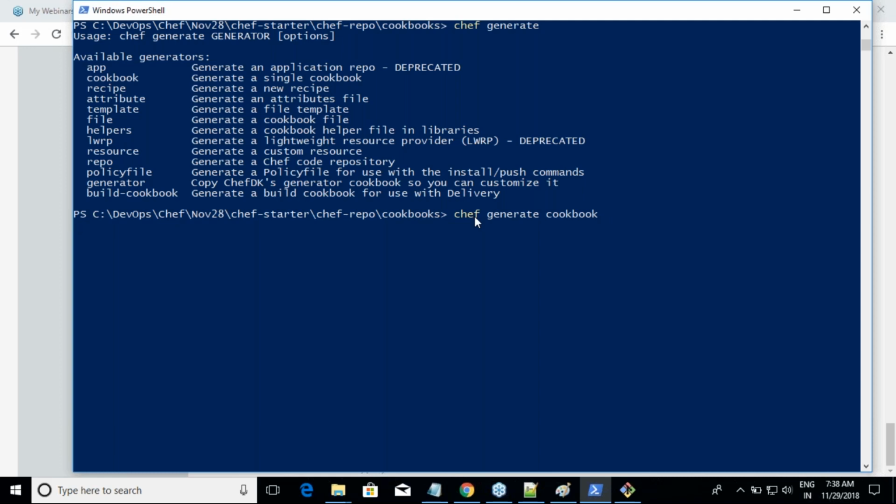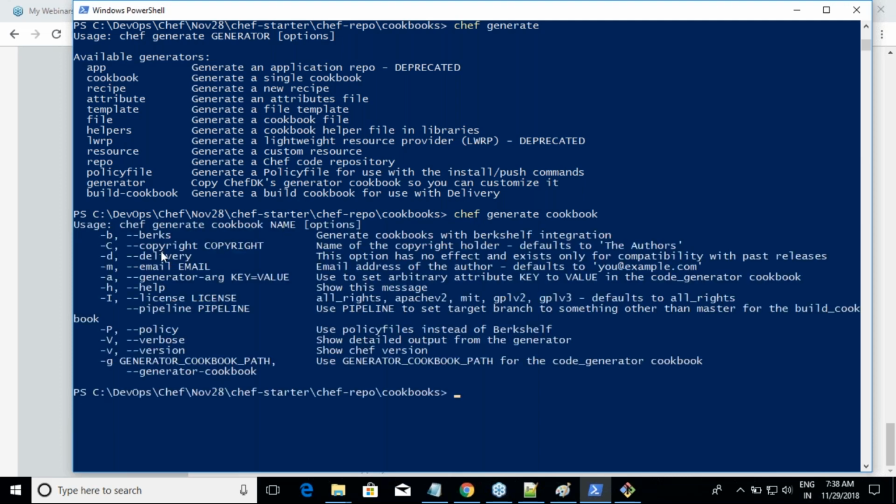Just give enter and it will tell you the options. So what is it trying to tell? Chef generate cookbook, give me the name of the cookbook, and you have all of your options over here. Let us not worry about options.